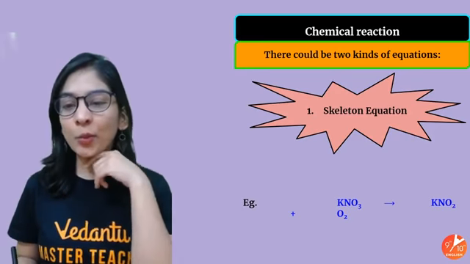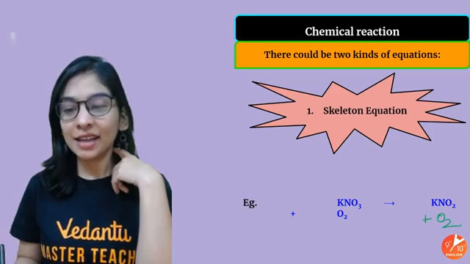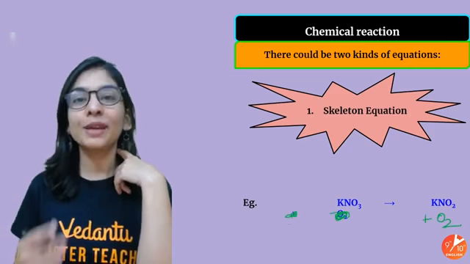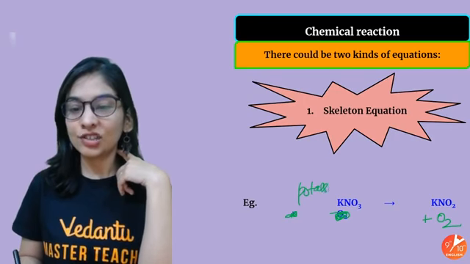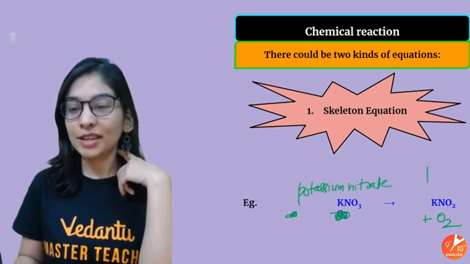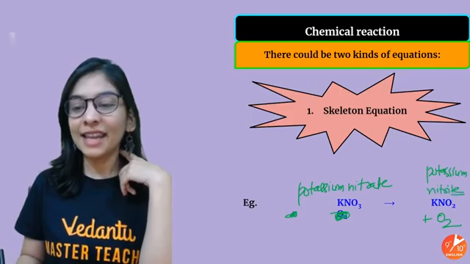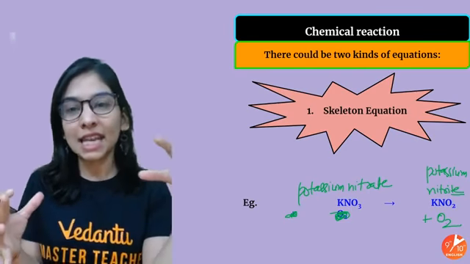So in this reaction, what did we see? I took potassium nitrate, and when I heat it, it decomposes to give potassium nitrite. This is potassium nitrate decomposing to give us potassium nitrite, with more oxygen in nitrate and lesser oxygen in nitrite, with oxygen released. Now this is just a skeletal equation.